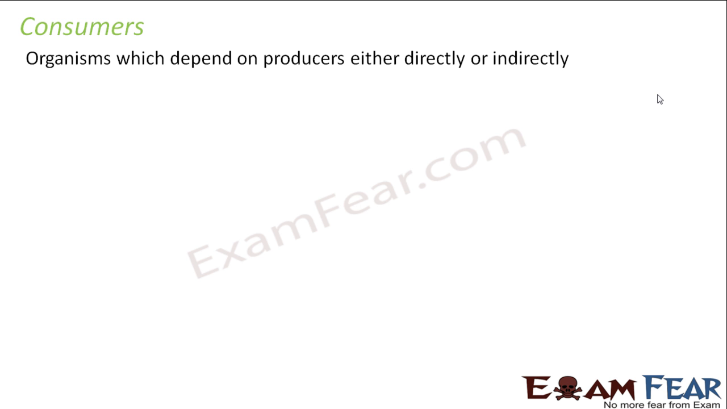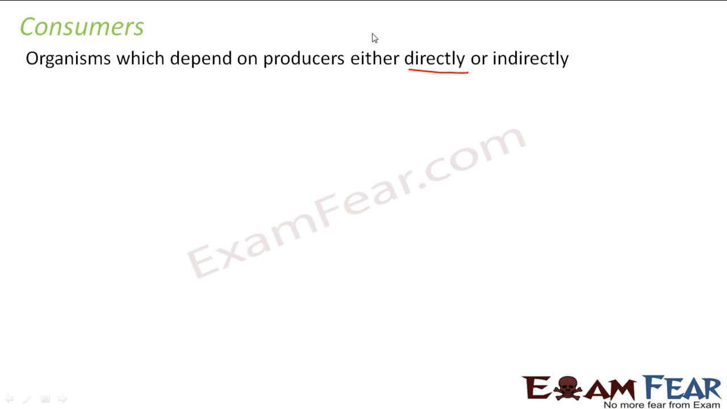So what do we mean by directly and indirectly? When I say that a consumer depends upon the producer directly, that means the consumer feeds on the producer itself. For example, let us take the example of a goat. What is the food for a goat? Plants. So a goat directly feeds on plants. We can say that a goat is dependent on plants for its food directly, because it is directly consuming plants.